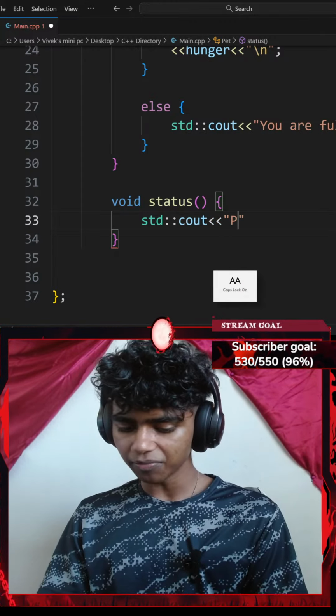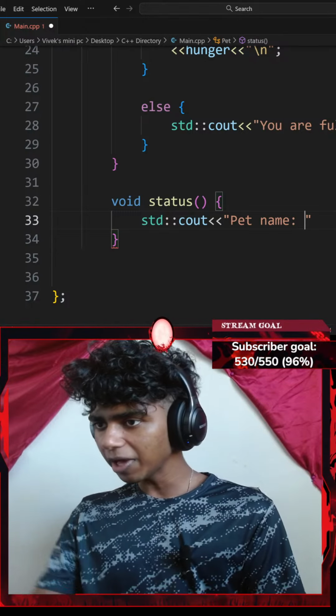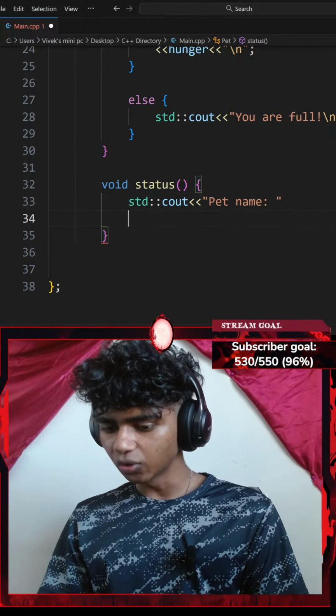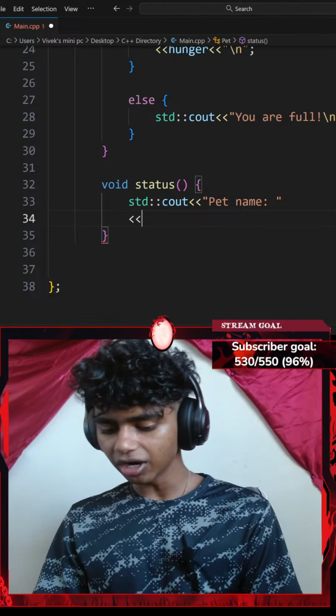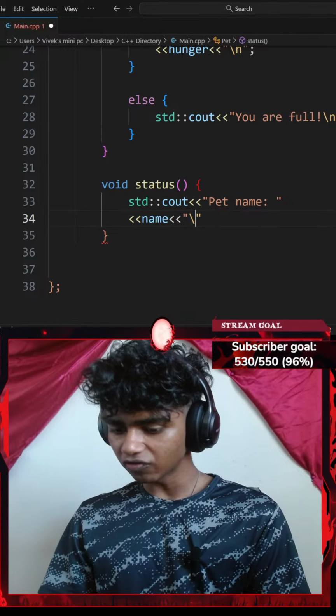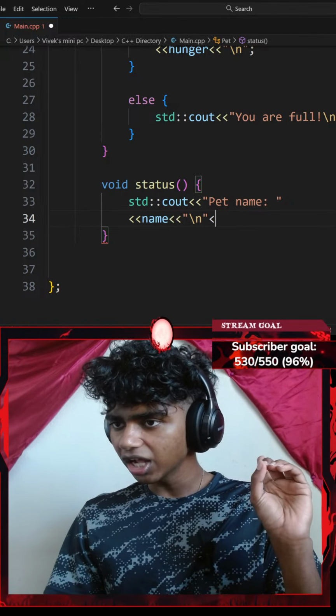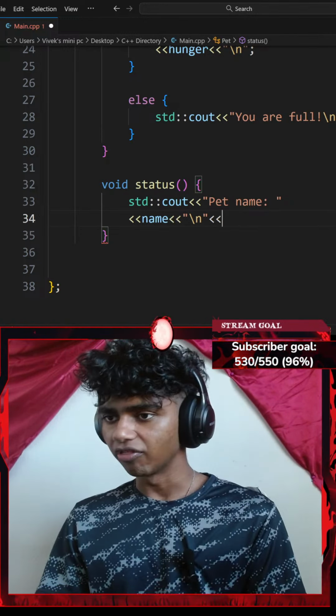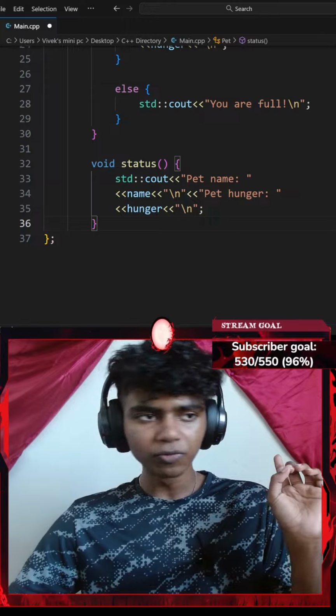Okay, the status prints the pet's name and hunger. So I could go with something like pet's name, maybe add a colon and a space, and then I'll go in a new line, add an insertion operator of my name variable with another insertion operator, maybe of a \n new line, and then another insertion operator. This time, I'm going to go with something like pet hunger. And then I'll go in a new line, add another insertion operator of my hunger variable, with a \n new line ending with a semicolon. Okay, honestly, I think that should be pretty much it.